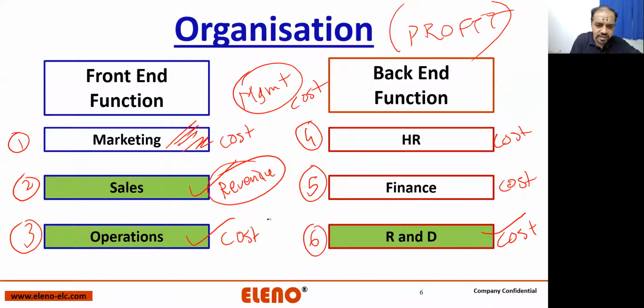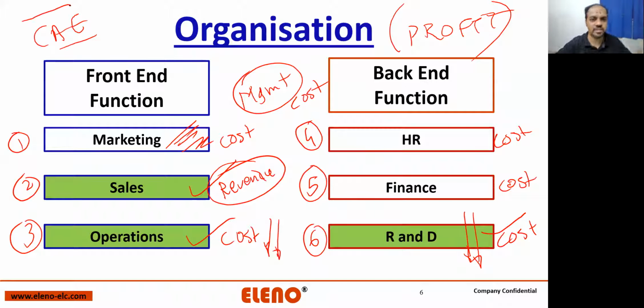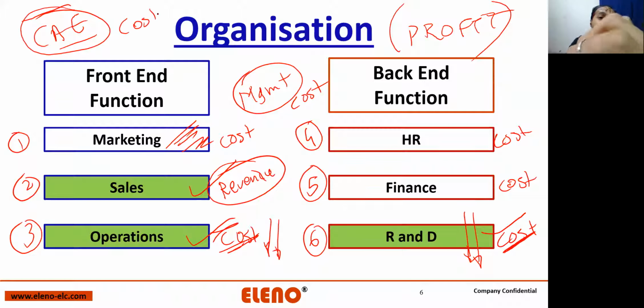Now if you are using lesser money in operations, a lesser amount of money in R&D, that is going to be savings for the company, and that is where computer aided engineering comes into the picture. I'm not talking in the air. I'm trying to give you a clear idea which nobody is going to tell you, that a particular organization thinks of CAE not as a cost function, but as a cost saving function.